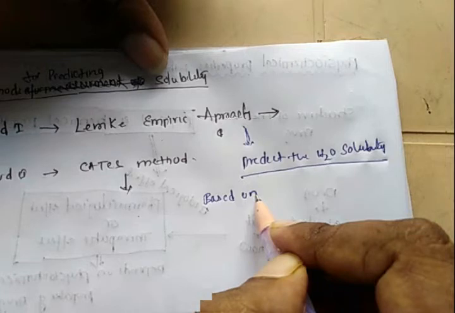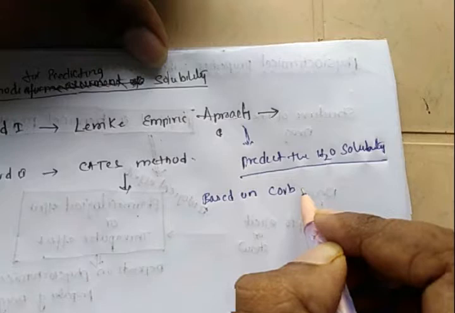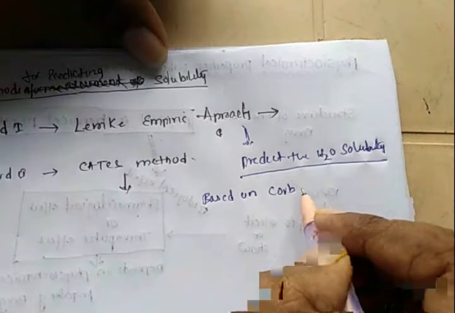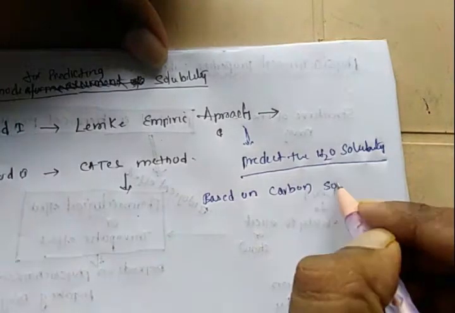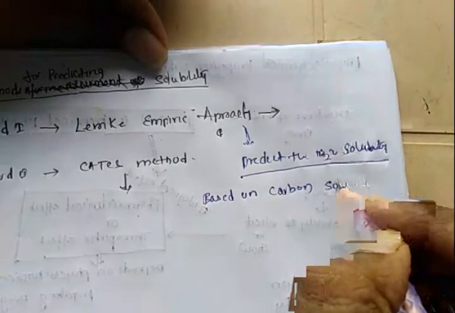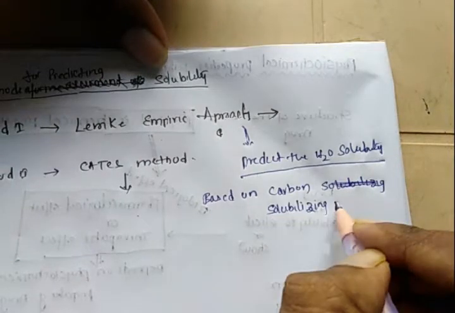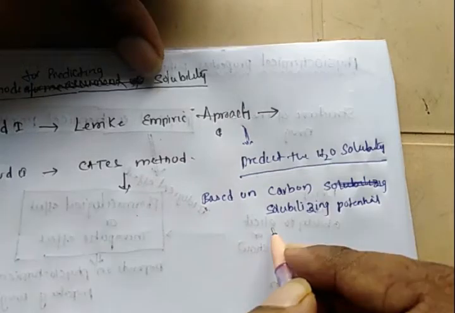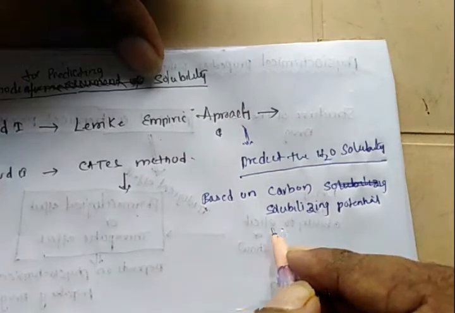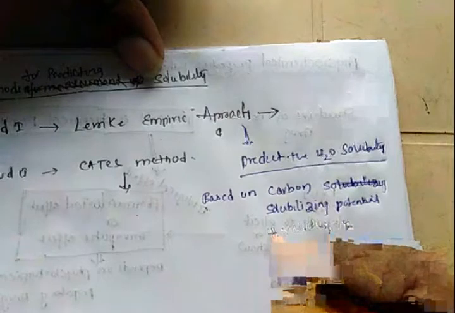the carbon solubilizing potential of various functional groups.